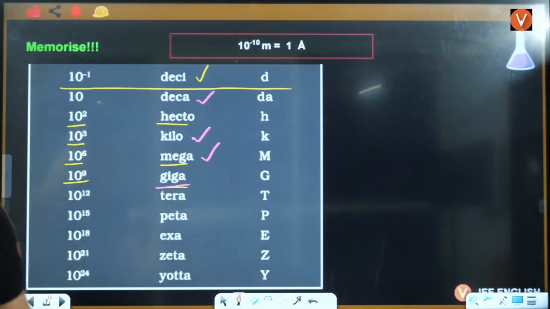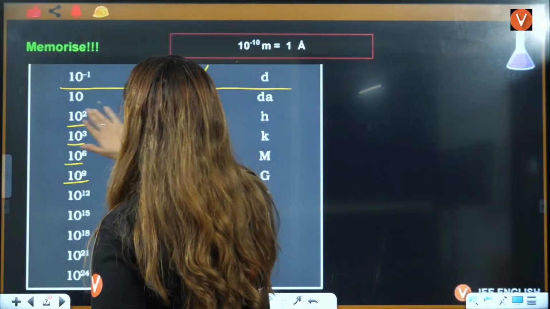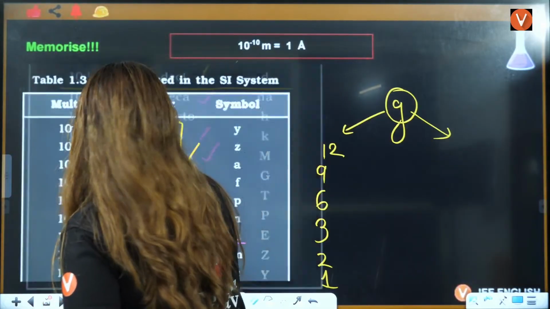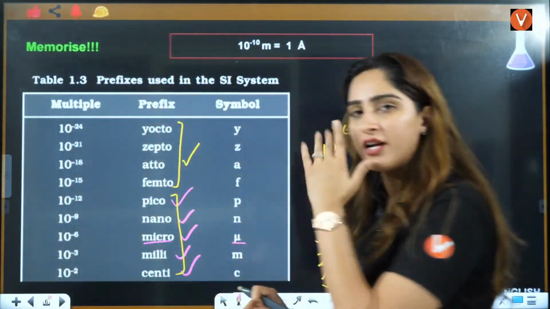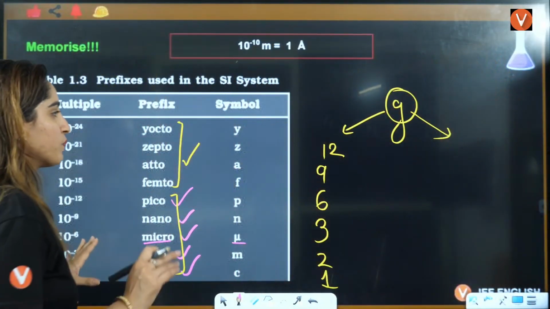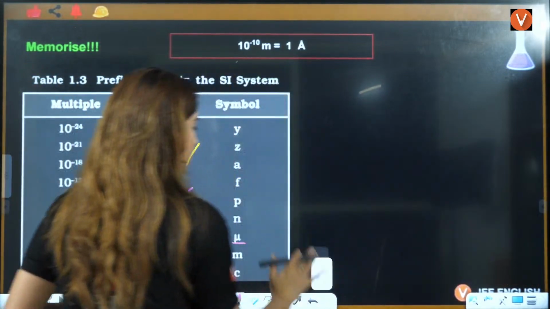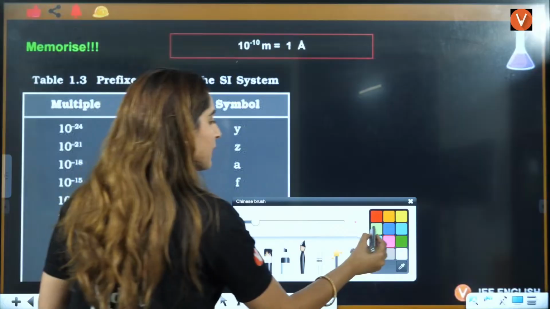Okay, now let's do the conversion. I know till now you're completely blank, wondering what exactly I am telling you. Now I'll do the conversions with you, then you will be able to understand how to apply what I'm telling you. Let's apply this.